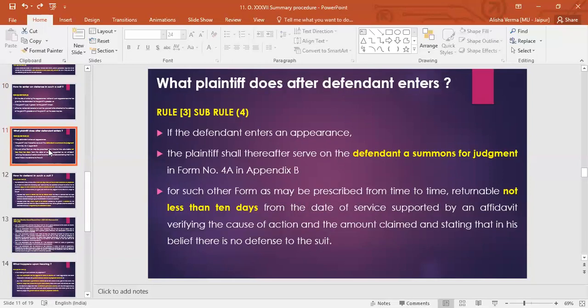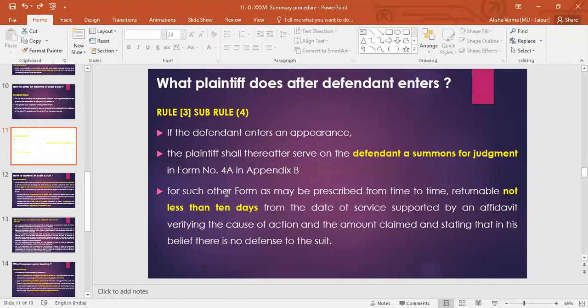Now, let's move on to the next slide, which says what the plaintiff does after the defendant enters. What the plaintiff has to do, after the appearance of the defendant, is serve another notice, another summon, which is called a summons for judgment, so that the defendant knows that if he does not appear in this case, he has to pay a particular amount of sum to the other party, and he will not be able to avoid that unless he enters an appearance and unless he appears on the date of the judgment.